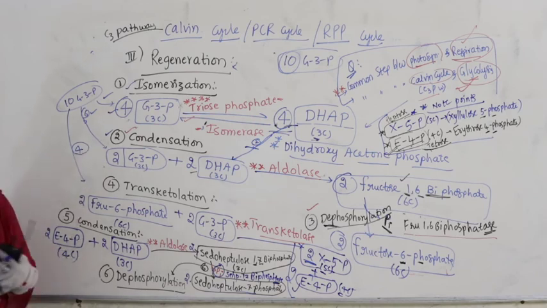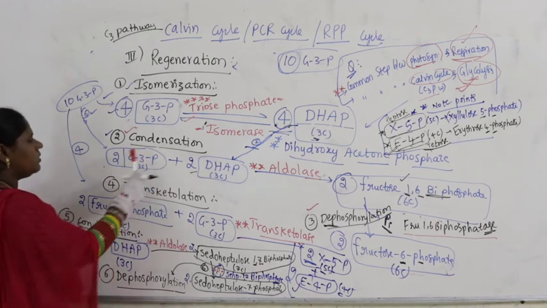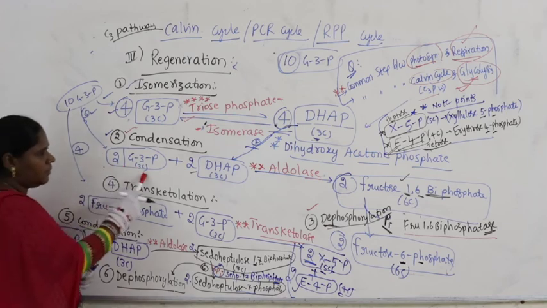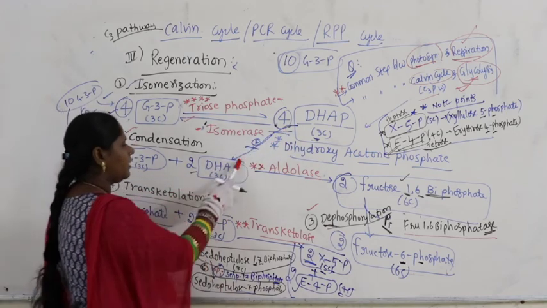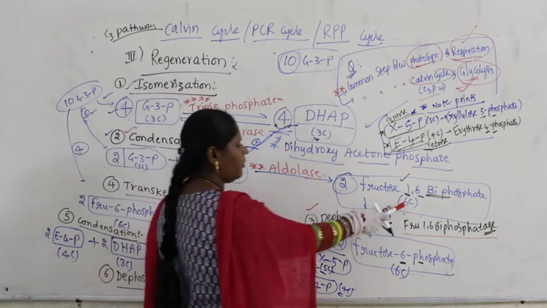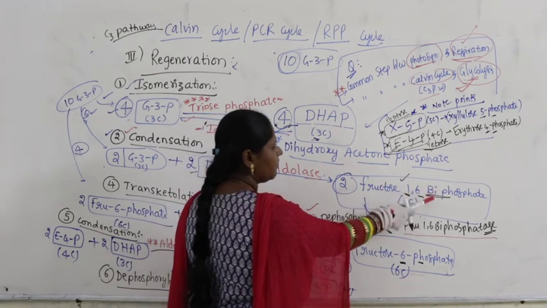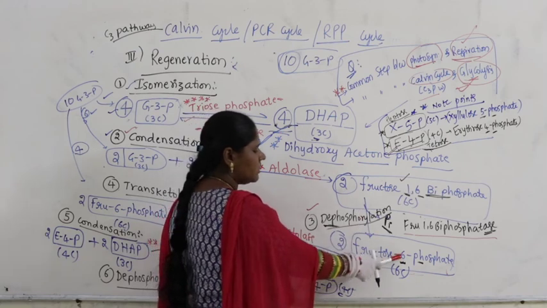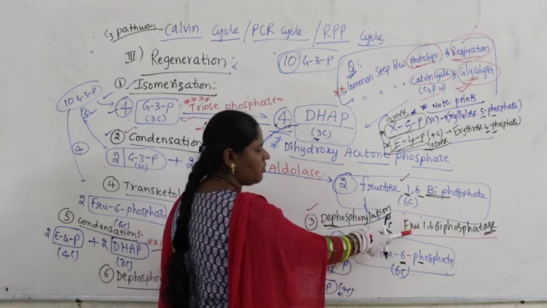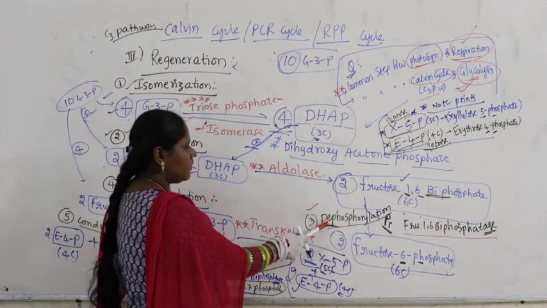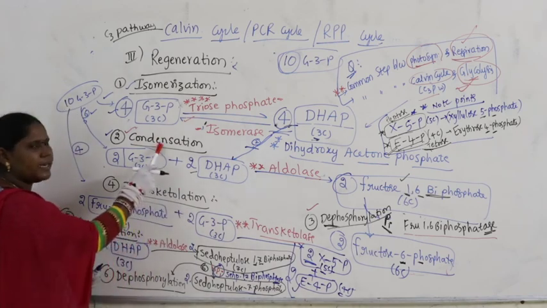Now followed by we have condensation. Out of the 10 G3P, 2 molecules of G3P react with 2 of the 4 DHAP; both are trioses, 3 plus 3 is 6, so we get a 6 carbon compound, that is 2 molecules of fructose 1,6 bisphosphate. It immediately converts by losing inorganic phosphate to fructose 6 phosphate; the enzyme is fructose 1,6 bisphosphatase, and this reaction is dephosphorylation, and the other reaction is condensation.